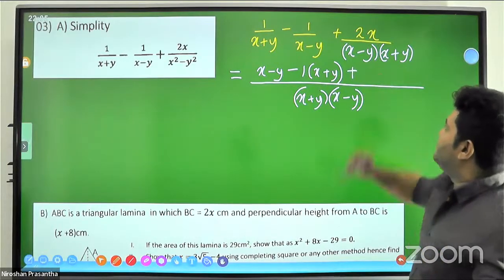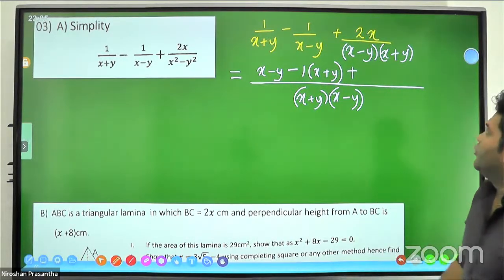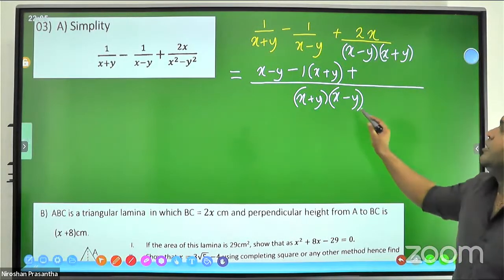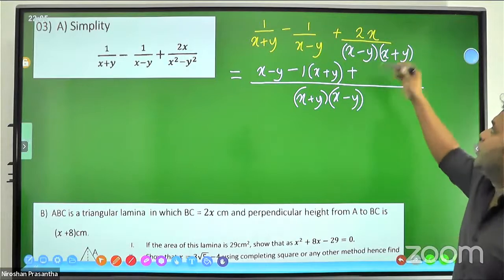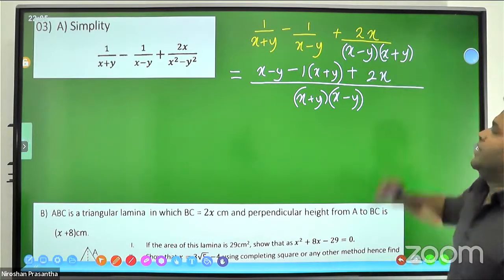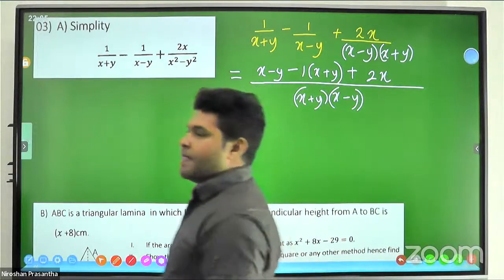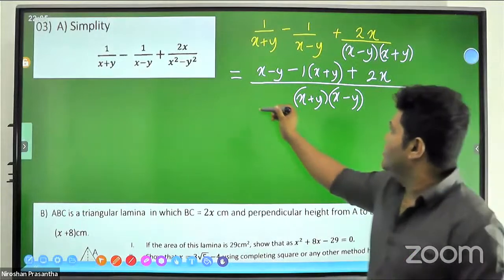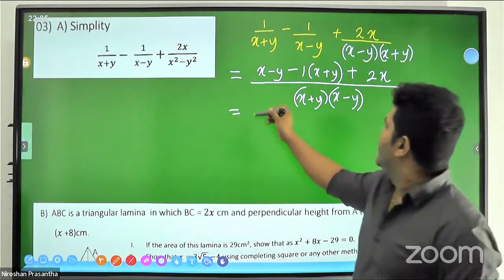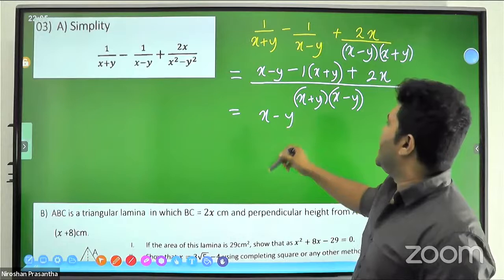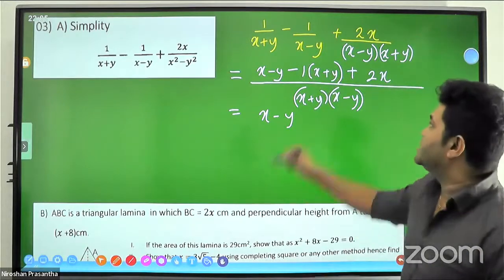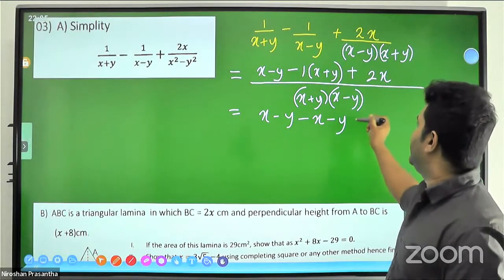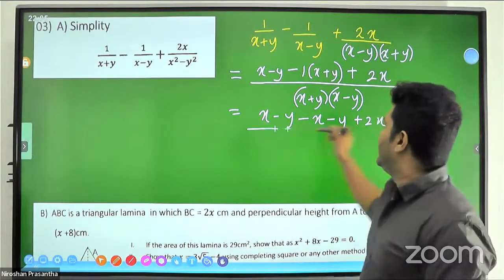And plus is there. Now compare the previous denominator in the third fraction, x minus y, x plus y, same as the new denominator. There's nothing else, so you can only write 2x. What's going to be? You can further simplify: x minus y, and by this minus 1 you can remove the brackets, minus 1 into x minus 1 times x, minus 1 times minus y becomes plus y, and plus 2x, right?